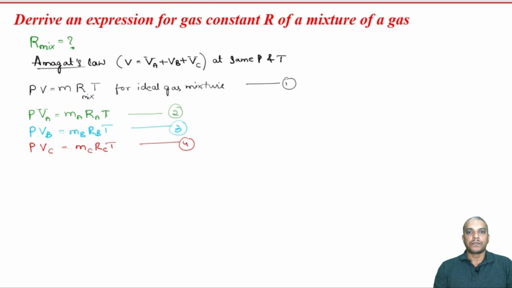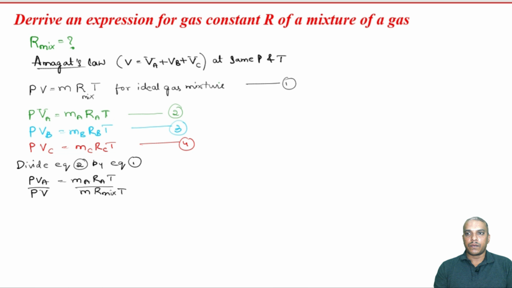Now, what we shall do is divide equation 2 by equation 1. PVA is equation 2 and MA RA T, and we divide this by equation 1, P total volume here and total mass here, R mixture and temperature.